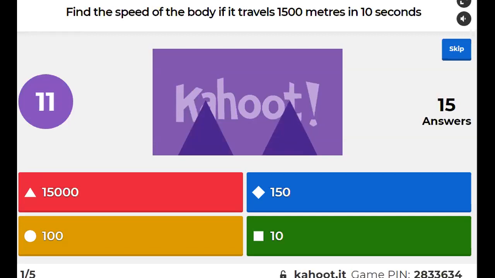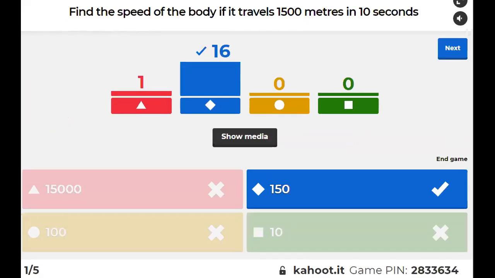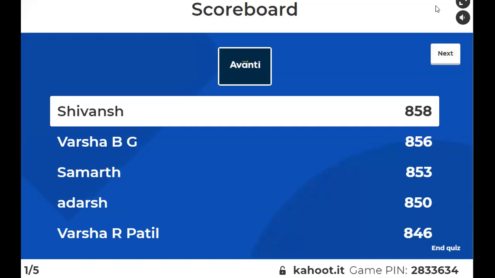Easy, very easy. Yes, very good, right? So speed is distance by time, so 1500 by 10 is 150, easy. Next.